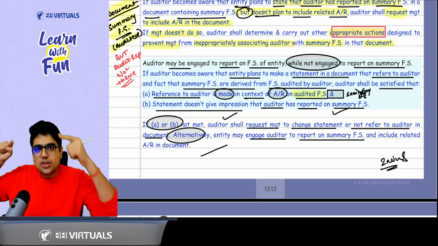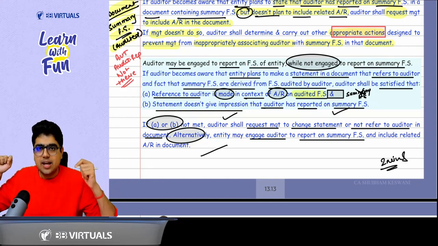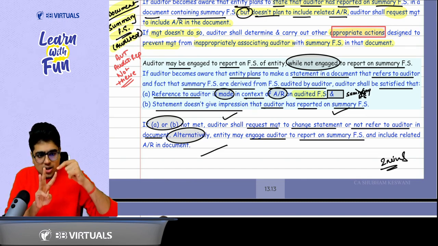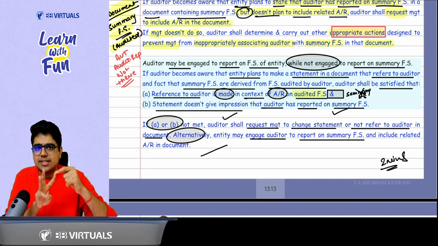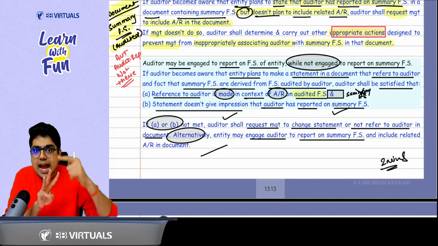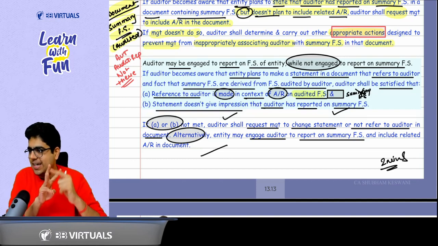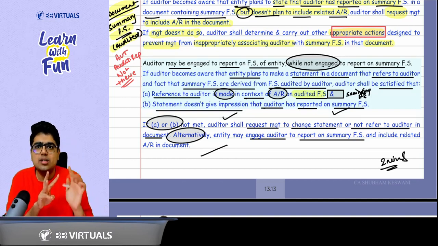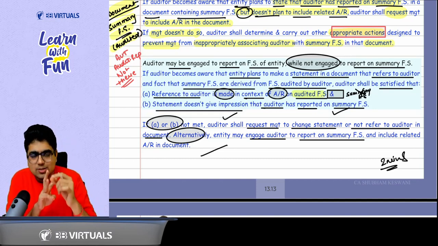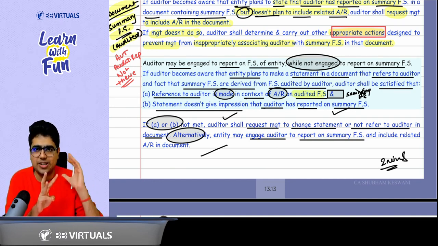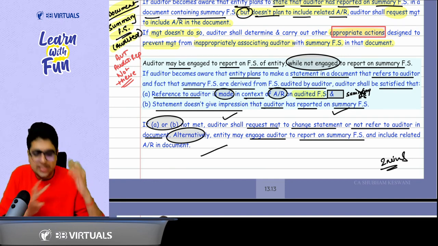Next case, you are auditing the audited financial statements, that is, complete financial statements, and you have given your audit report on the complete financial statements. Now in a document there are three things: complete financial statements that you have audited, your audit report, and unaudited summary financial statement. Then in that case, you will see in case of these summary financial statements, there is no association with your name.